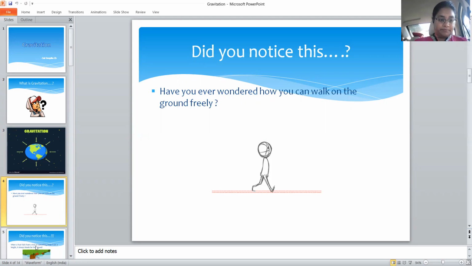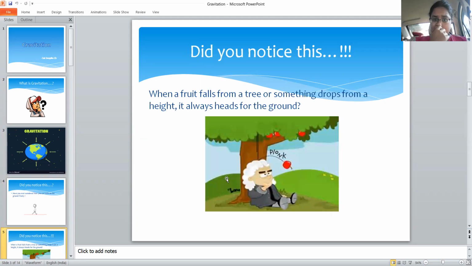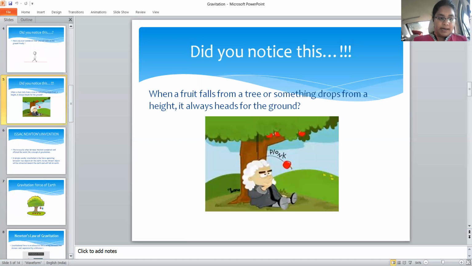Okay, next. See, here is another one. When a fruit falls from a tree or something drops from a height, it always heads for the ground. So here is another observation. When the fruit falls from the tree, it always reaches the ground only; it does not move upwards. Why is it happening? Did you notice this at any time? Is there any relation between this and the topic?